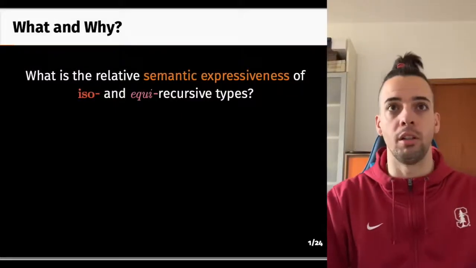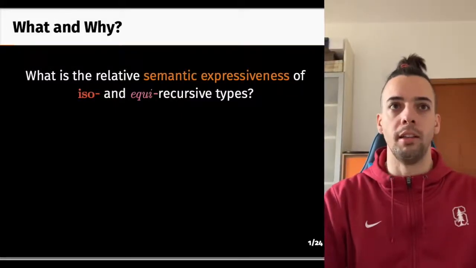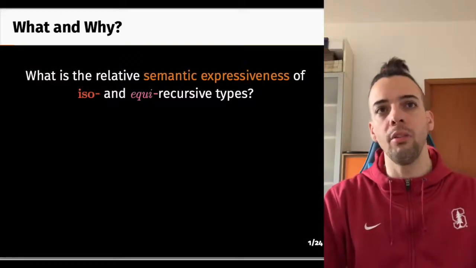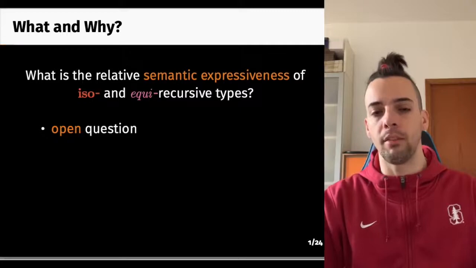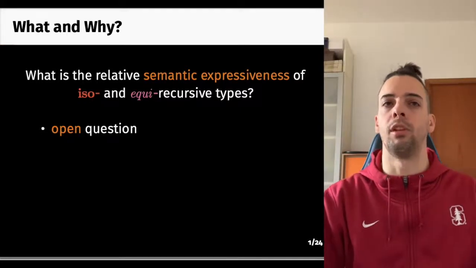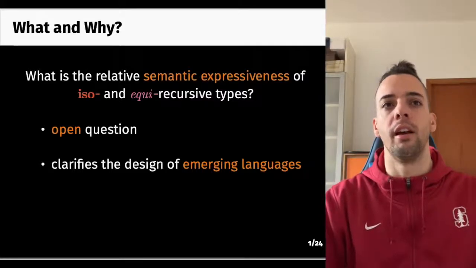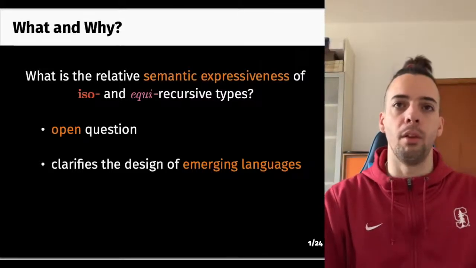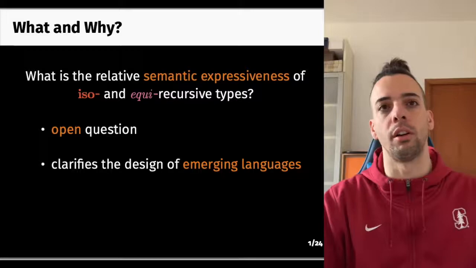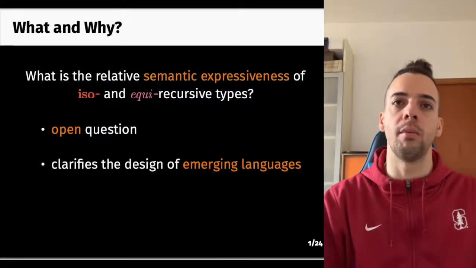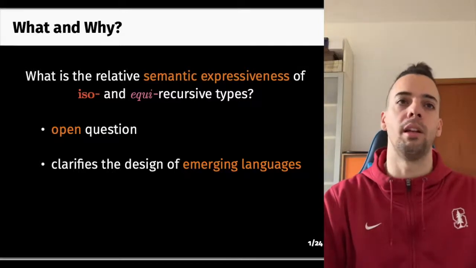The primary question that motivates this work is the need to understand the relative semantic expressiveness of iso and equi-recursive types. To the best of our knowledge, this is still an open question. Answering this question is important for language designers, and for example, we know of people that were implementing a smart contract language and wondered if choosing either formulation of recursive types would be more or less beneficial.